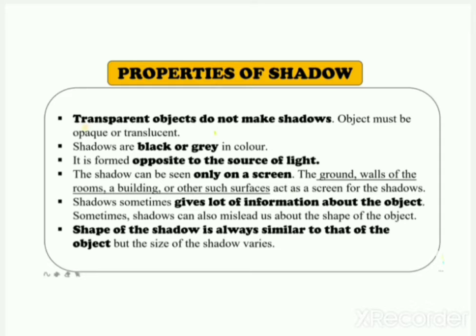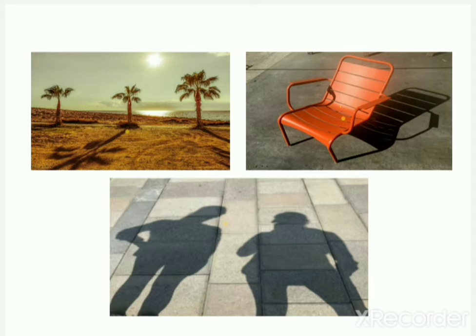The third property: a shadow is formed opposite to the source of light. Now see in the first picture, from which direction the sun is coming. The sun is casting its light and the shadow is created in the opposite direction of the sun. So this means a shadow is formed opposite to the source of light.